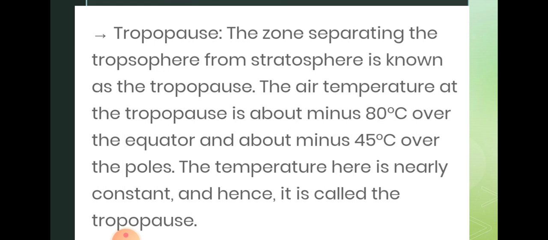The air temperature at the top of the troposphere is about minus 80 degrees centigrade over the equator and minus 45 degrees centigrade at the poles. The temperature is nearly constant in this area, hence it is called the tropopause. Now the tropopause is the area, or we can say the congestion area, where you are entering a different layer.